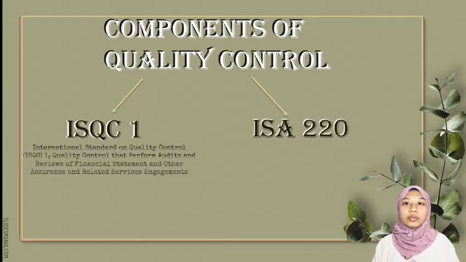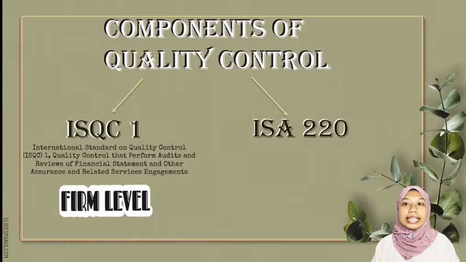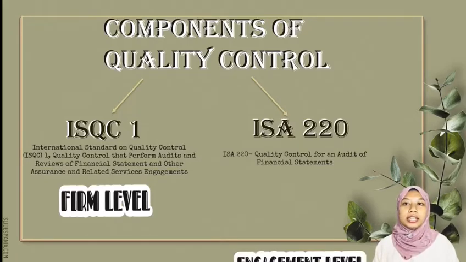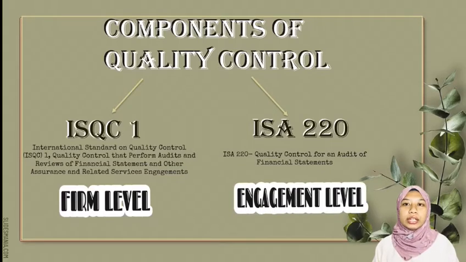ISQC 1, which stands for International Standard on Quality Control 1, covers quality control for firms that perform audits and reviews of financial statements and other assurance and related services engagements. This is intended for all assurance engagements at the firm level. Meanwhile, ISA 220, quality control for an audit of financial statements, provides quality control standards applicable at the engagement level.